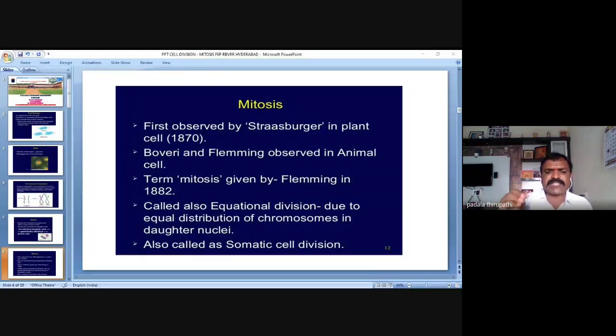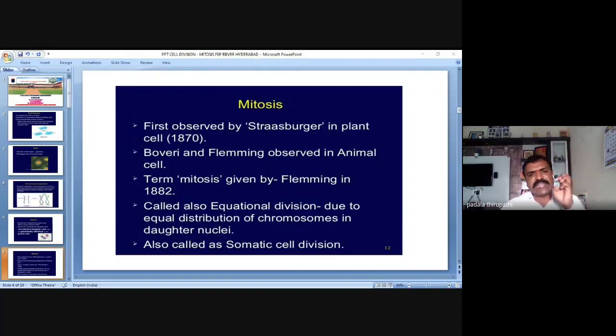Mitosis takes place in the vegetative parts of plants, and in the somatic cells of animals and human beings. That's why mitosis is also called vegetative cell division or somatic cell division.